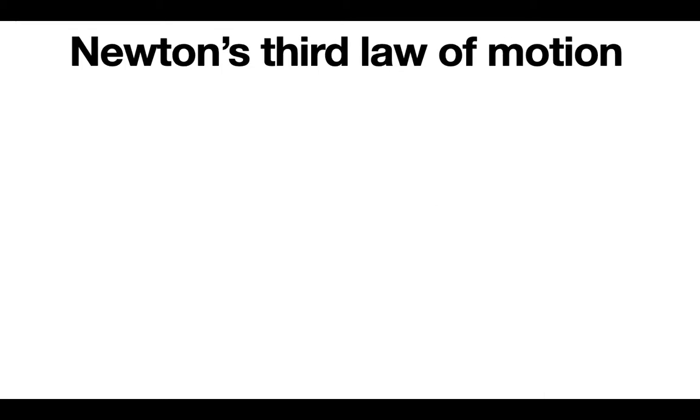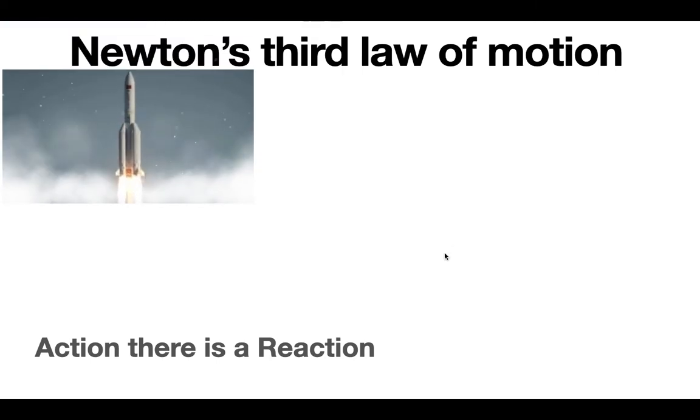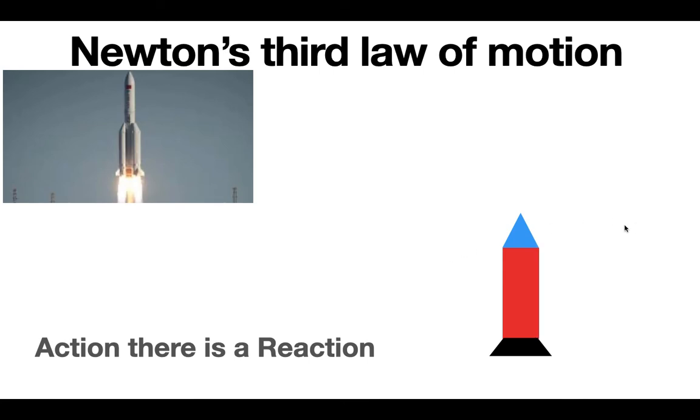And now we have Newton's third law. His third law states that for every action there is a reaction. One good example would be rockets. So rockets, what they do is they propel some type of gas or water, whatever. You just propel it out of the combustion chamber. And the important part is you have to do it at very high velocity. So you hit it at very high velocity towards the earth. And so then the earth would push you up. And that's how rockets work. And I have another video more specialized on that, and you can watch that at kidsteachkids.org.